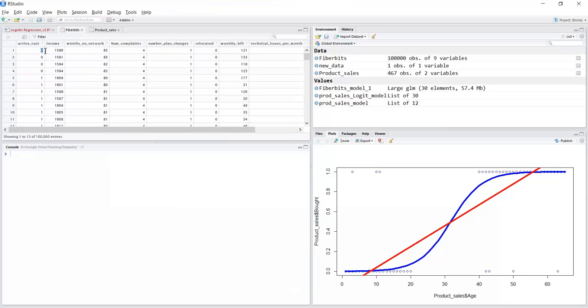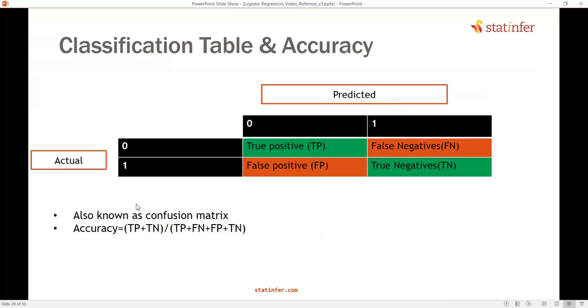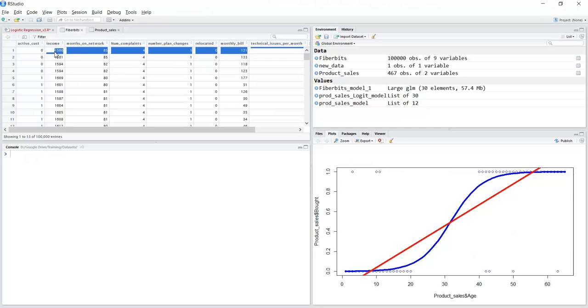Maybe take this point, active cost is 0, and then look at their income, number of complaints, number of plan changes, monthly income, and so on. You just built a model, right? In that logistic regression model, if we substitute everything and the prediction comes to be 0 or near to 0, then we are doing good because the actual value is 0. But if the prediction comes to be 1, then at that particular point you made a mistake. That is a wrong prediction.